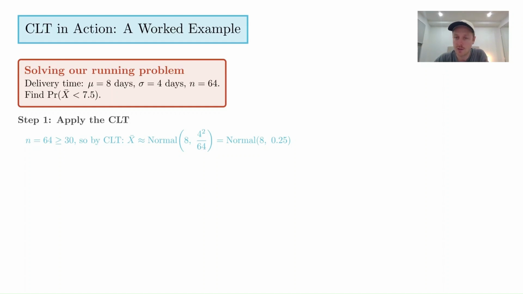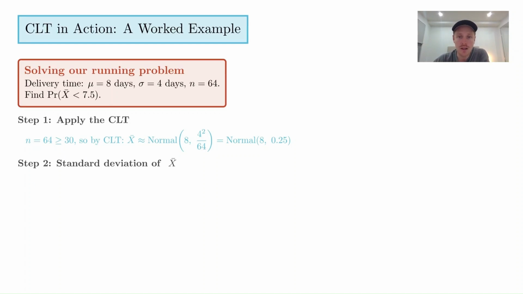If you're unsure where I got this, just flick back to the previous section. But basically, you take the standard deviation squared, so you get 4 squared on 64. So we can say that the mean is 8 and the variance is 0.25, so significantly smaller. 4 squared, 16 divided by 64 is 1/4. So we've applied the central limit theorem to understand what our distribution of the means of the samples looks like.